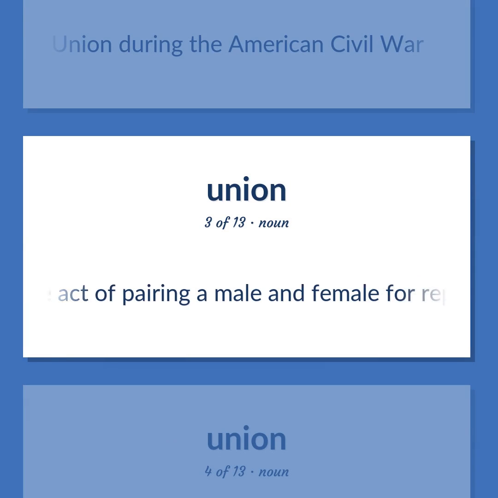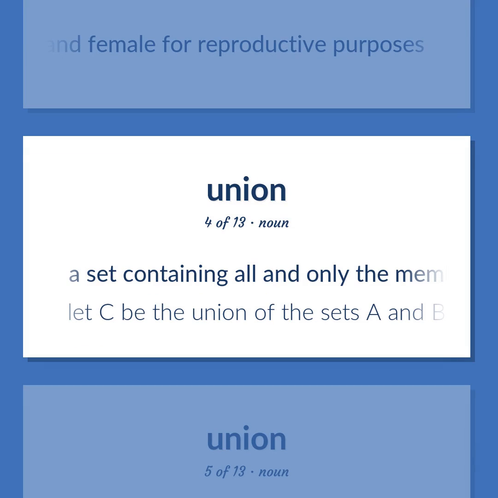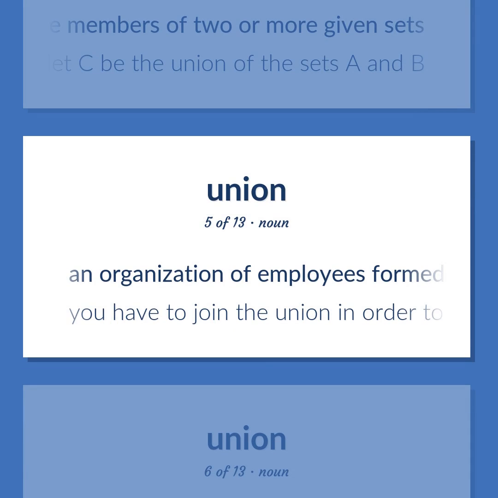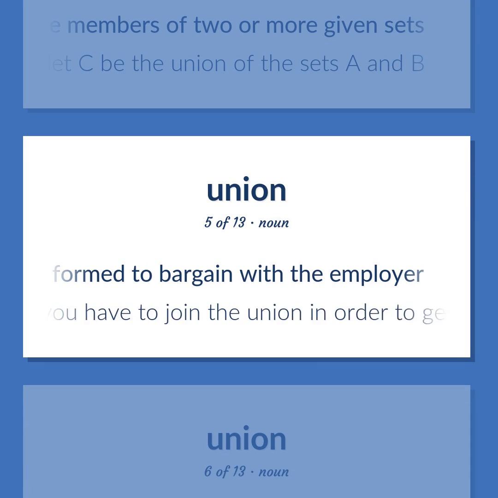The act of pairing a male and female for reproductive purposes. A set containing all and only the members of two or more given sets. Let C be the union of the sets A and B. An organization of employees formed to bargain with the employer. You have to join the union in order to get a job.